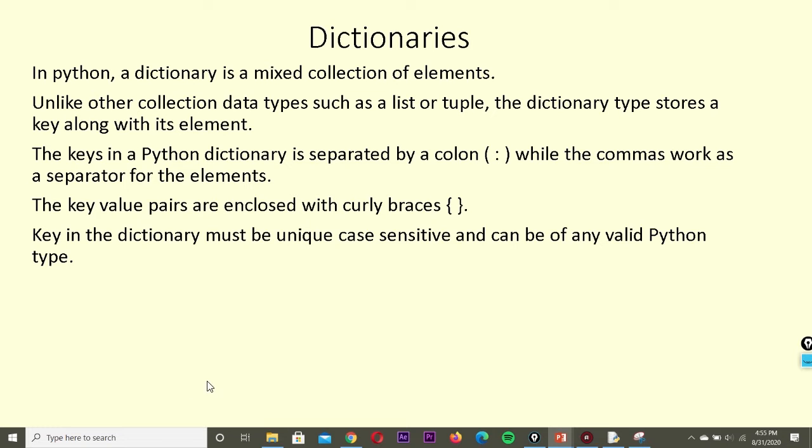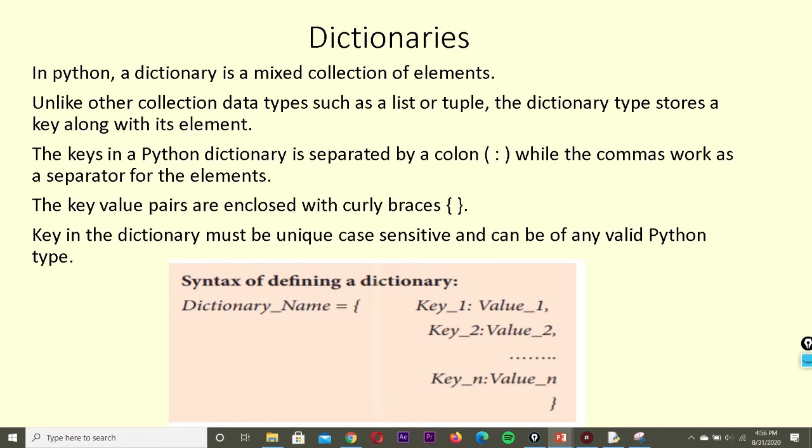Keys in the dictionary must be unique, case sensitive, and can be of any valid Python data type. So the key we specify is case sensitive and should be a unique value. It should not be repeated. It should be unique for each and every element, and it is like the index used in a list or tuple. It belongs to a valid Python data type.